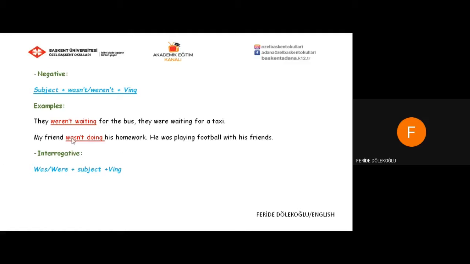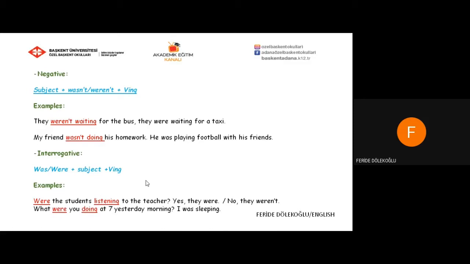Question form. In yes/no questions, you need to start your question by using was or were. Again, you need verb ing here. Were the students listening to the teacher? Yes, they were. No, they weren't. Students, plural, so I used were.